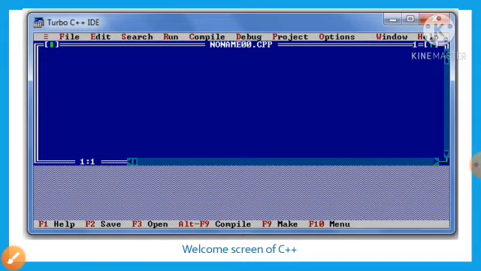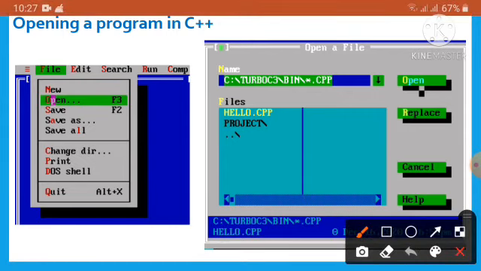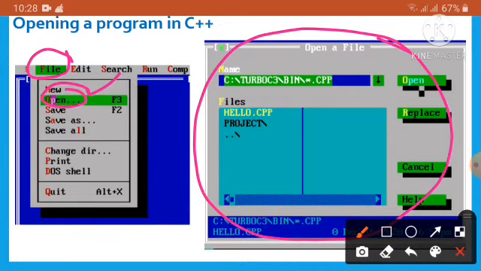Now it is the welcome screen of C++. Now we will learn how to open a program in C++. We will find many built-in programs in C++. To open an existing program in C++, at first we have to click on file, then click on open, and then the open a file dialog box appears.